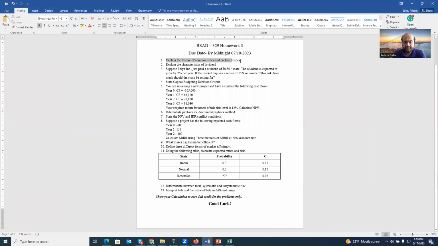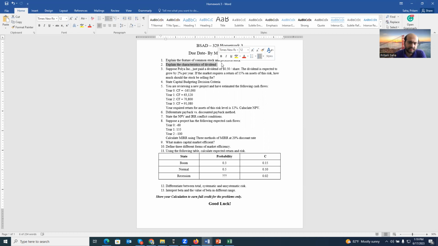Explain the features of common and preferred stock. Easy, right? Common stock has voting rights, preferred stock does not have voting rights. Characteristics of dividend: think of only common stock dividends, not preferred stock dividends. Characteristics of common dividends: it's not a liability, and it has no tax deductibility, right?